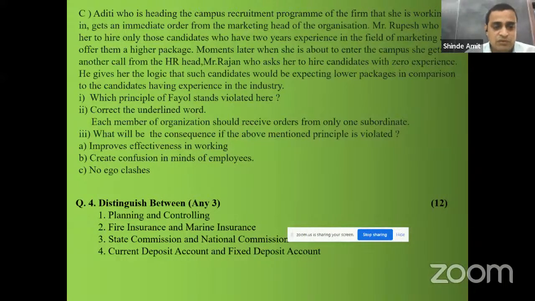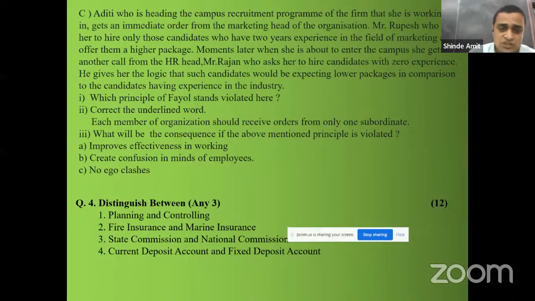Okay. Then question number 4, distinguish between any 3. 12 marks are there. So be selective, for which you can write more points, at least 5 points, maximum 6 points. उसके आगे तुमको नहीं जाना है. Planning and controlling. The first point should be meaning, then other points, then order, and जो भी बाकी के points है वो तुमको लिखना है with proper explanation.